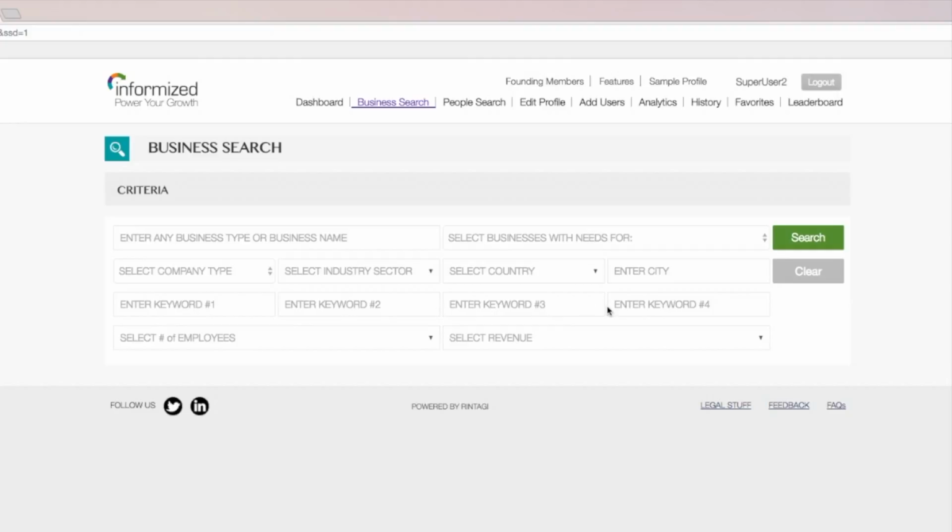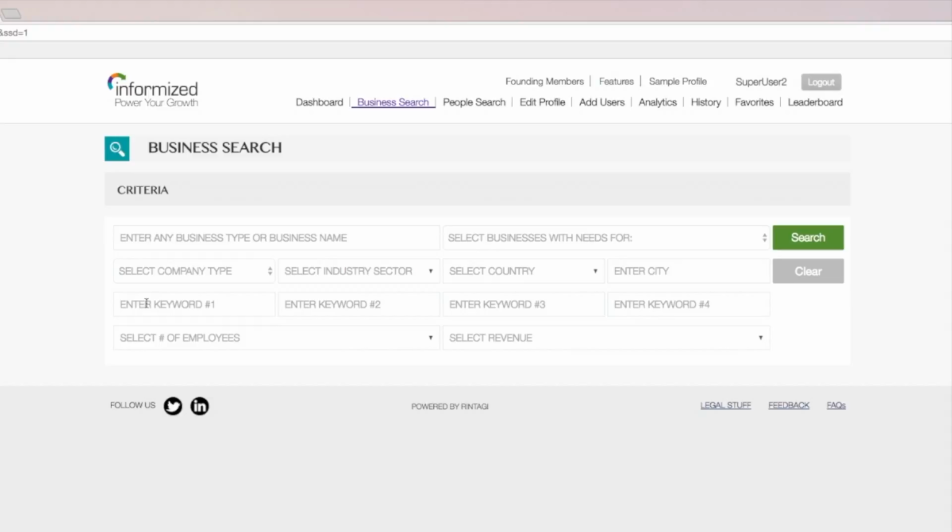And what these are somewhat similar to the AdWords that Google uses for ad search, i.e. businesses have listed keywords that they believe their customers, their prospects, their suppliers, partners, whatever, would use to search for them. And they would know what those are if they understand their business, and you'd be able to enter those words and you'll get results based on those. You may be interested in smaller companies or bigger companies, so you can select the number of employees that way. And if they've disclosed their revenue, you could select, again, smaller companies or large companies that have 10 million or more in revenue.